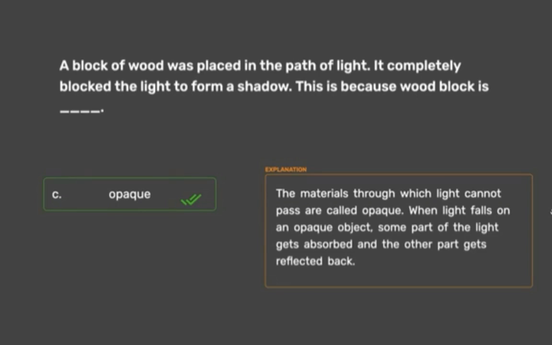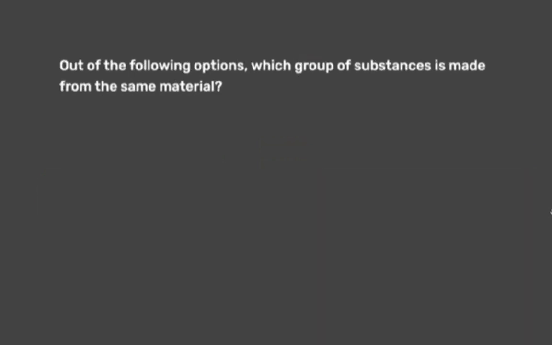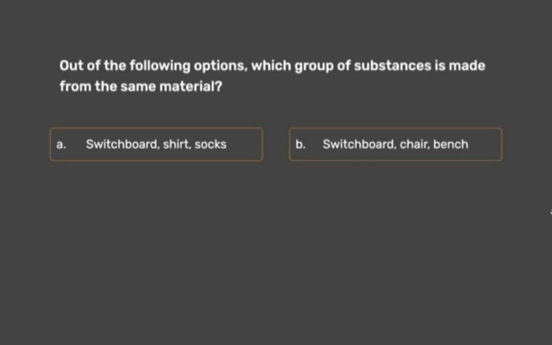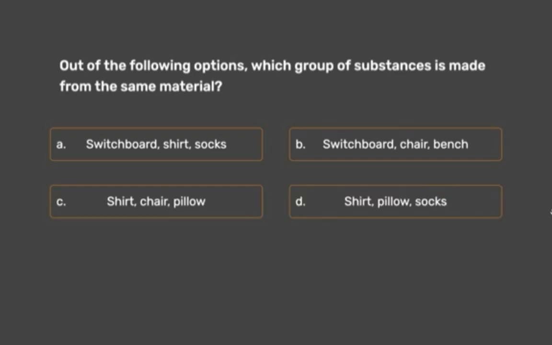Next question. Out of the following options, which group of substances is made from the same material? A. switchboard, shirt, socks. B. switchboard, chair, bench. C. shirt, chair, pillow. D. shirt, pillow, socks.